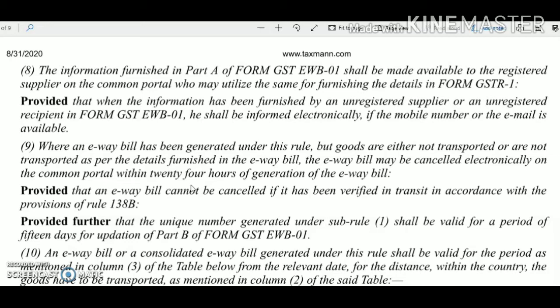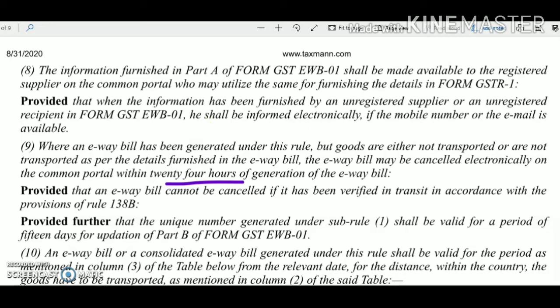Then such e-way bill may be cancelled on the common portal within 24 hours of the generation of the e-way bill. So the person who has generated the e-way bill can cancel it within 24 hours of its generation.